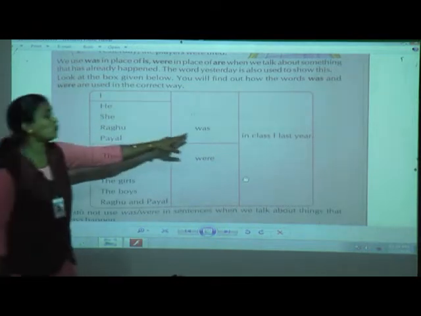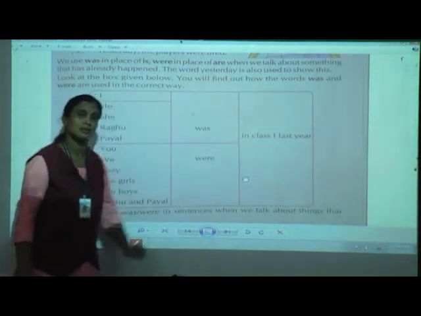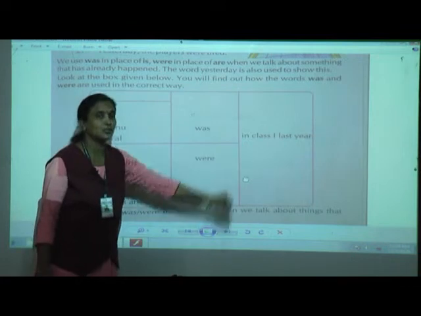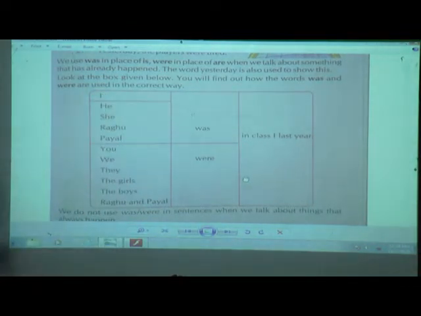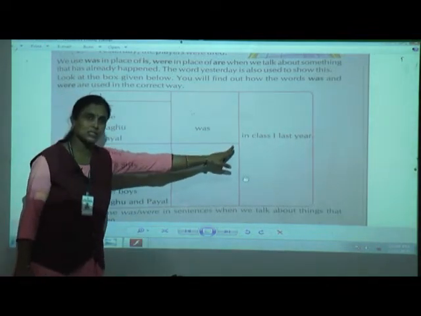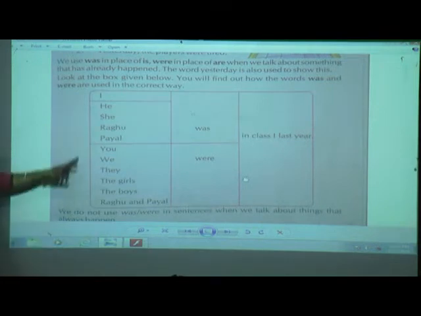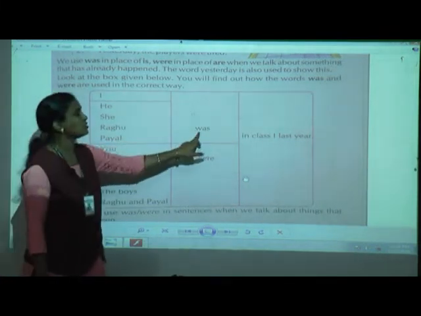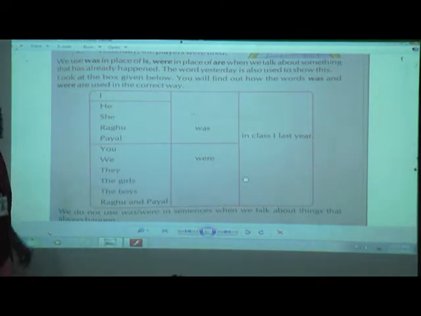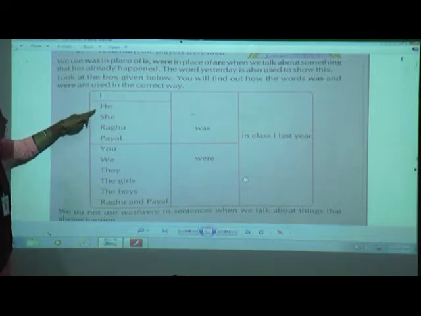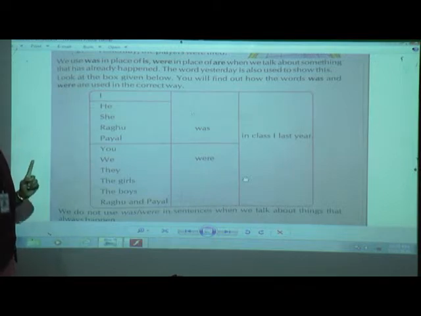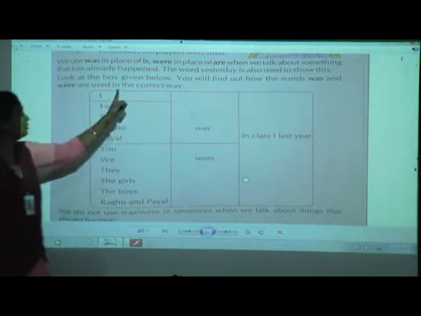Now he was in class first last year. She was in class first last year. Raghu was in class first last year. Payal was in class first last year. Now children, if you observe here, I, he, she, Raghu, Payal, singular person there, right? So here we are using was for these words.